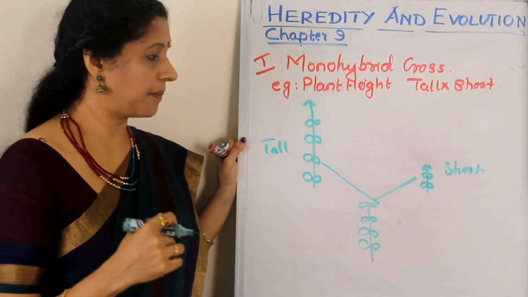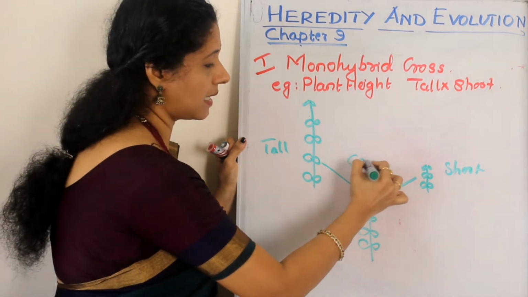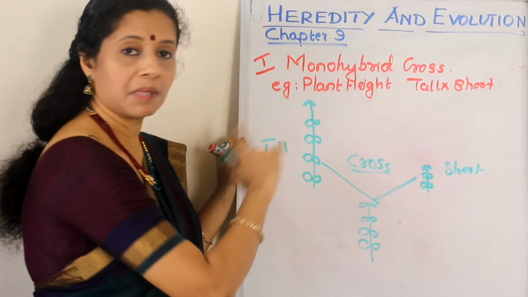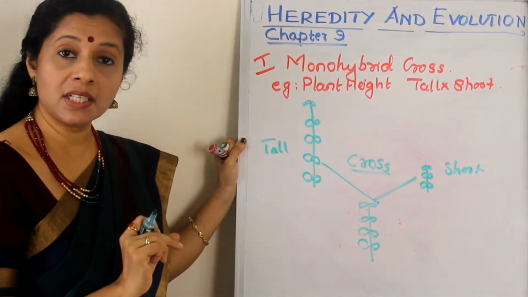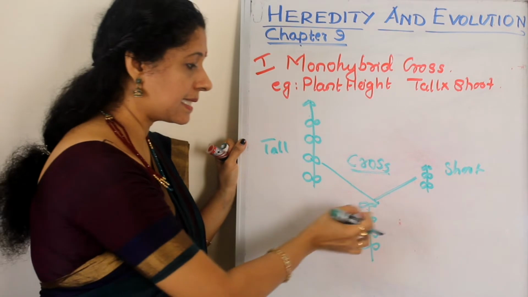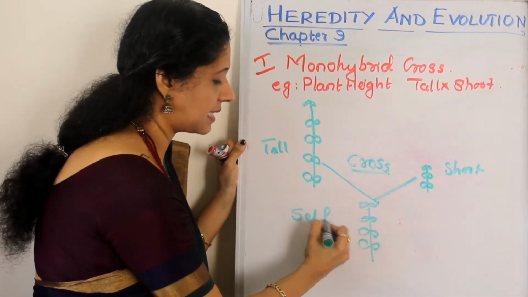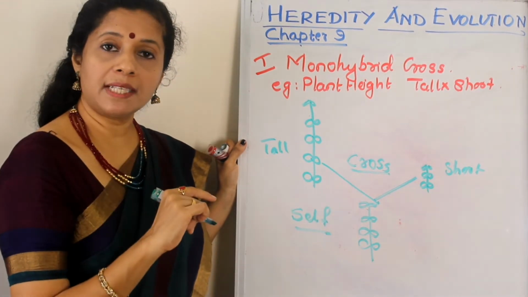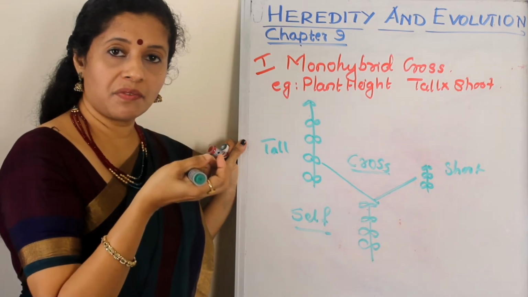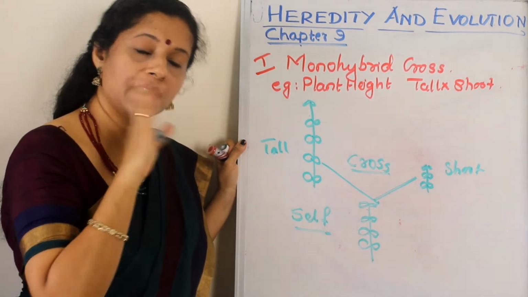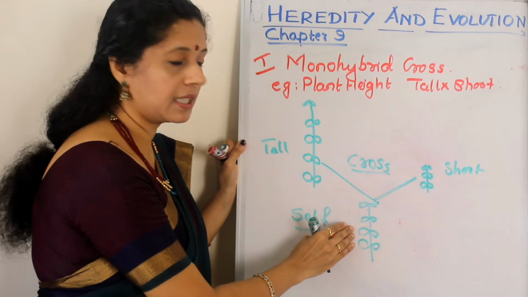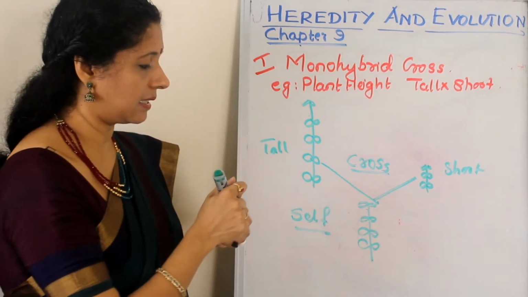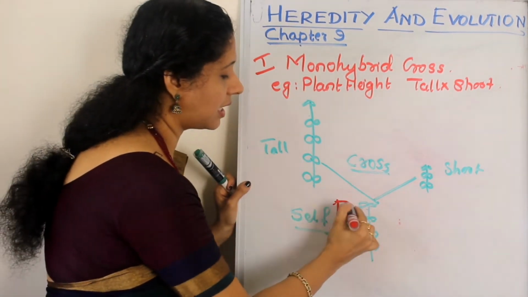Then second step, what he did, so this was a crossing between two parents. Now second generation, what did he do? He self-pollinated. Self-pollinated means what? The pollen grains of a flower are dusted on the stigma of the same flower. So whatever he got in this generation is otherwise called the F1 generation.